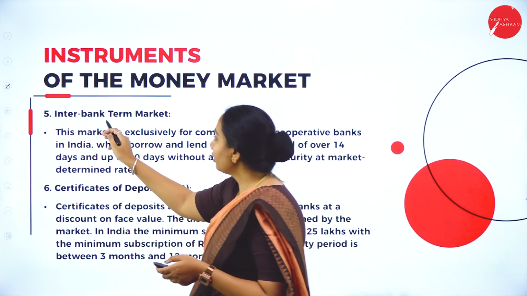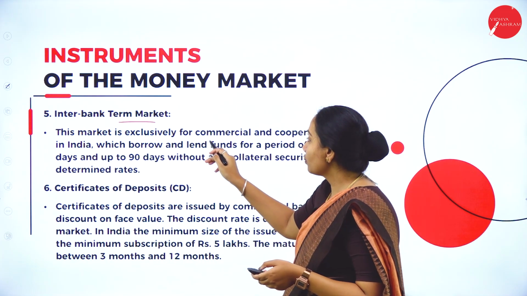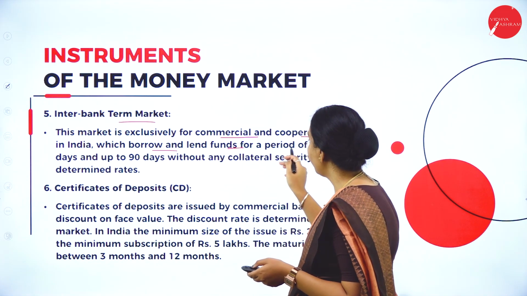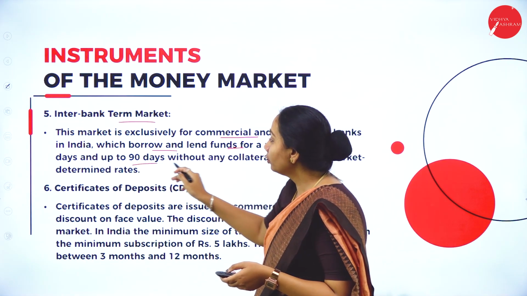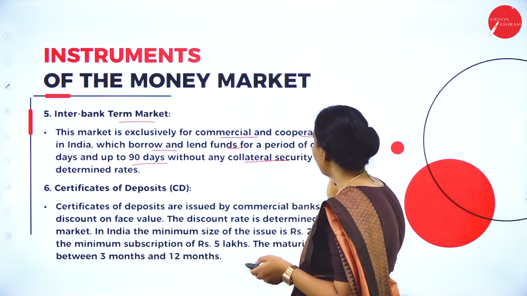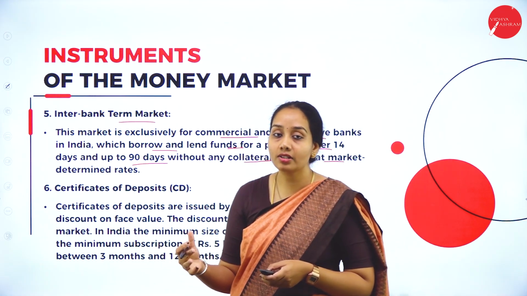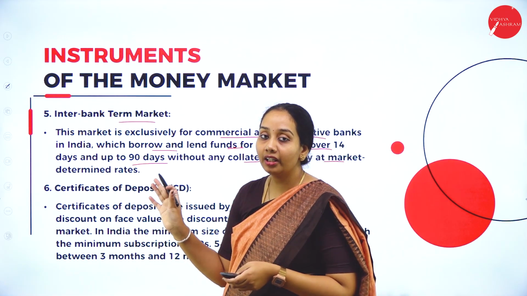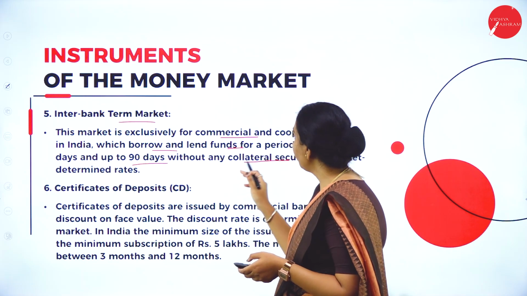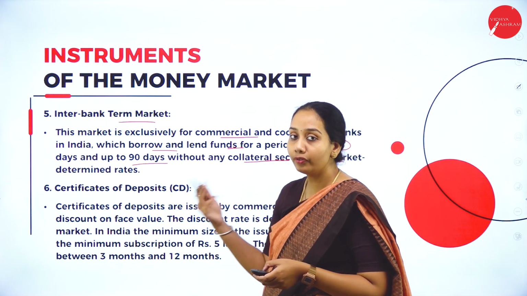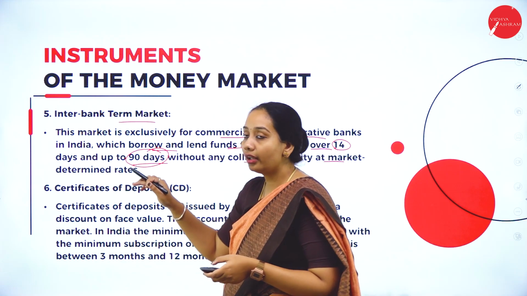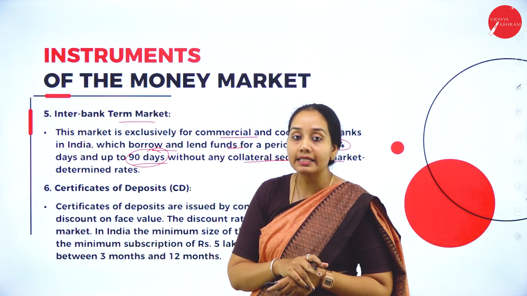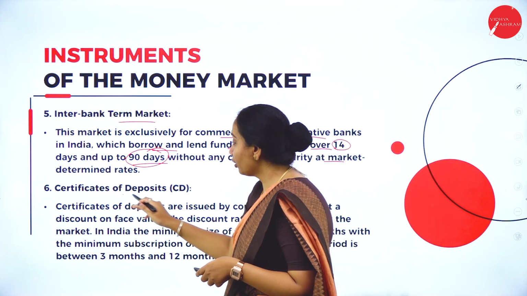Next is the interbank term market. This market is exclusive for commercial and cooperative banks in India, which borrow and lend funds for a period of over 14 days and up to 90 days, without any collateral security, at market-determined rates. As I've told, it is similar to call money. Here it is for a period of more than 14 days up to 90 days, where a bank will lend some money to another bank without any form of security.